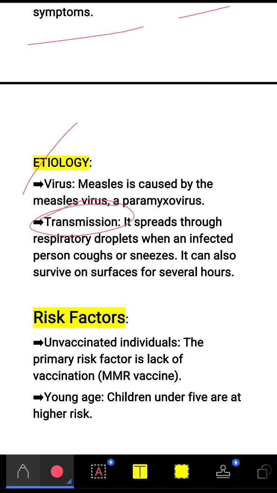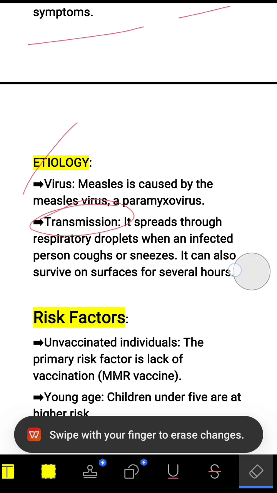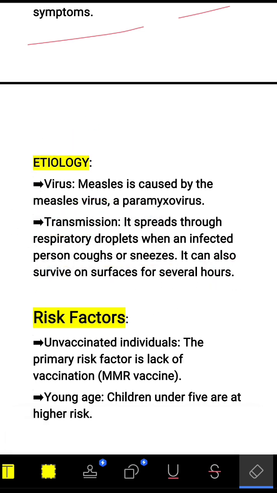It can also survive on surfaces for several hours. So these are the causes.